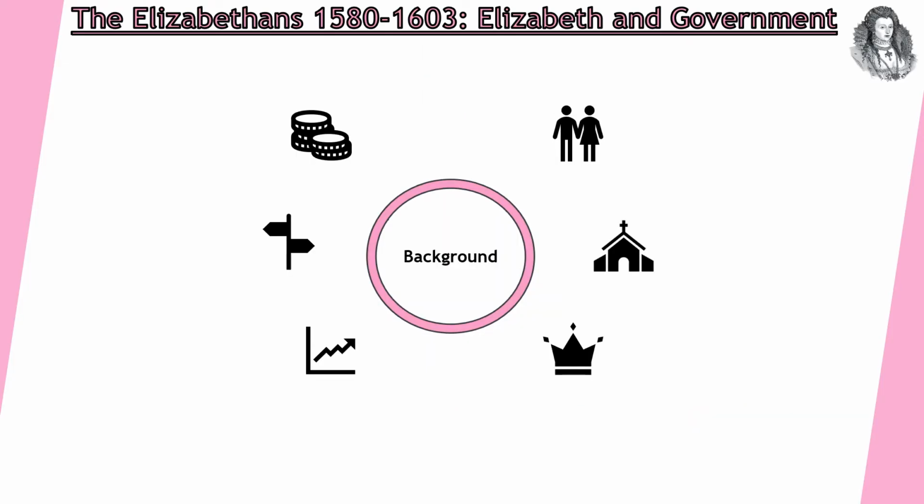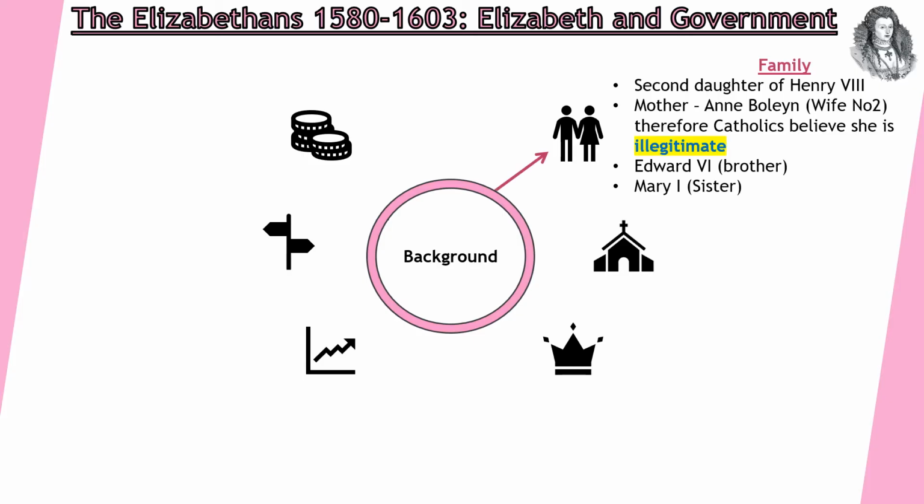So let's start with Elizabeth's background. Elizabeth is the second daughter of Henry VIII. Her mother was a lady called Anne Boleyn, Henry's second wife. He sought an annulment from his first wife, Catherine of Aragon. This is really important though, as Catholics might not acknowledge Elizabeth as a legitimate child because they would not recognise the fact that Anne Boleyn and Henry VIII were married. So sometimes she's referred to as illegitimate and therefore could be considered as not the rightful Queen of England because of her birth and the situation of her parents.